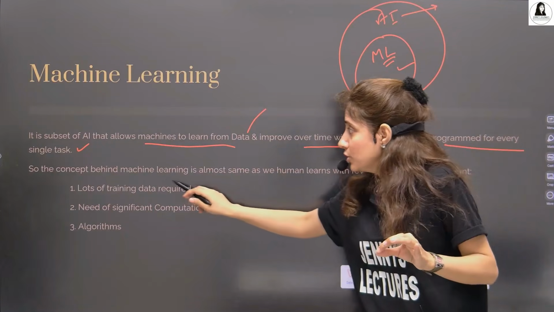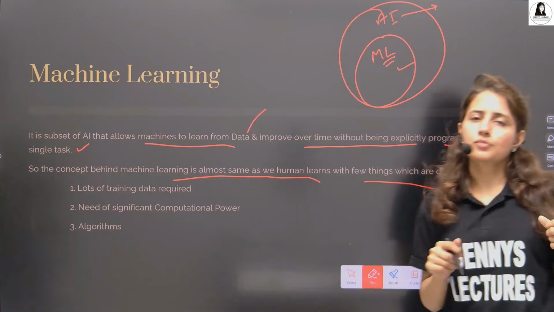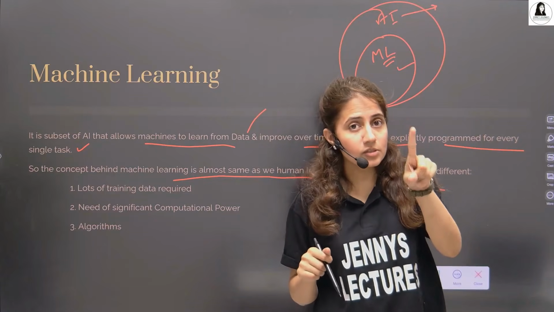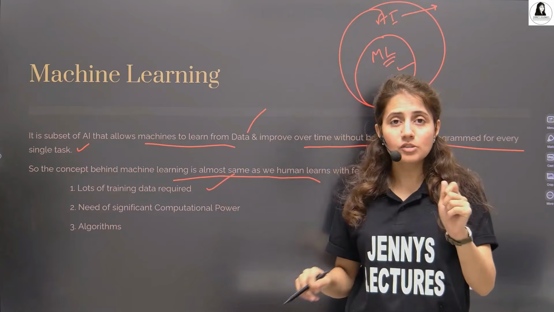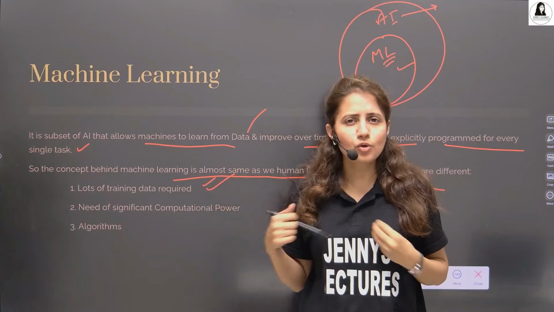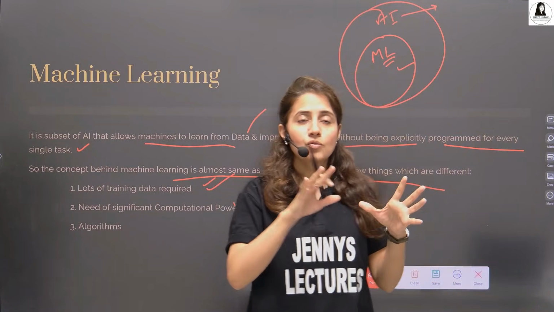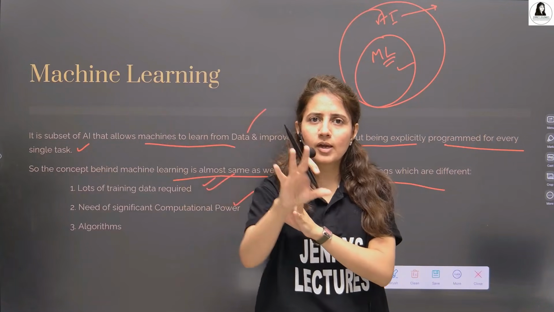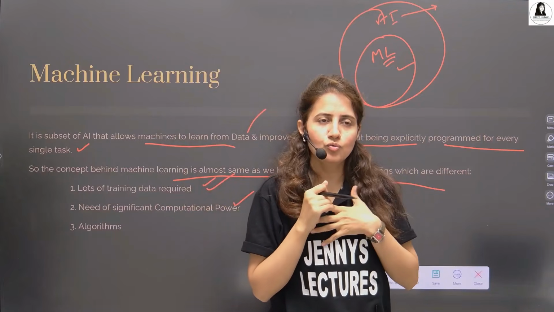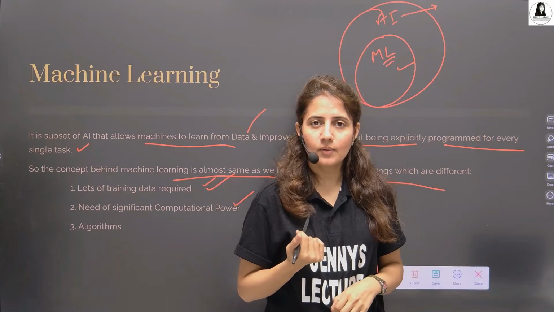So the concept behind machine learning is almost the same as human learning, but a few things are different. What are those different things? First, machine learning requires a lot of training data. Yes, that is for sure. We don't require that much data. Suppose there are thousands of images of a cat, or millions of images we need to give to the machine to give us an accurate result, right?